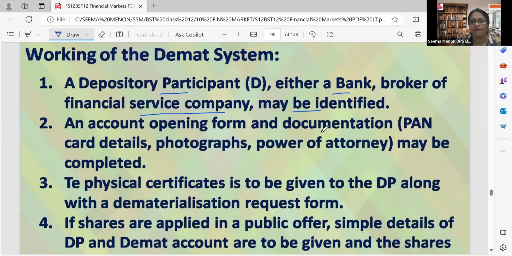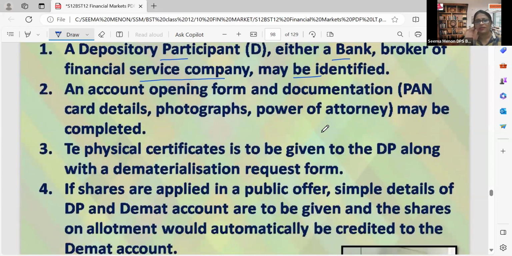An account opening form and documentation. That means to open a demat account, we have to get a form, fill that, and a few documents are to be given. That is PAN card, permanent account number card details, photograph of the investor or the account holder, power of attorney. This procedure should be completed. So we have to fill the form and provide some documentation.